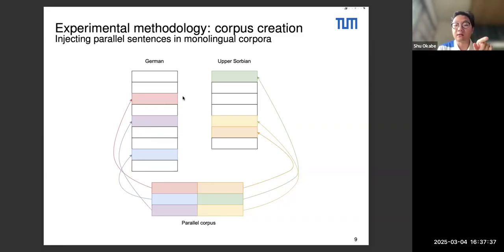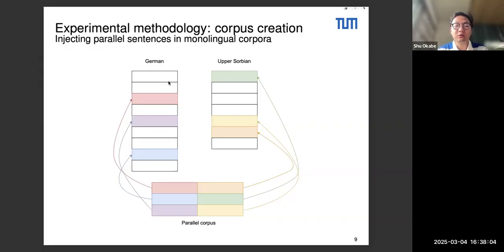Then, as you can guess, the idea is to find back these pairs, and of course, there will be other sentences that will not be matched. With this kind of methodology, we now have a controlled data set for which we know the true pairings of parallel sentences, and we have a somewhat realistic scenario of what we can have if we want to carry out parallel sentence mining in a real condition.